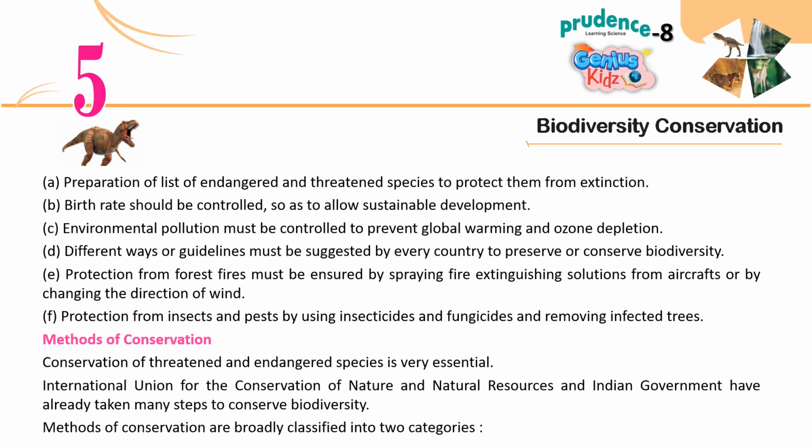E. Protection from forest fires must be ensured by spraying fire extinguishing solutions from aircrafts or by changing the direction of wind. F. Protection from insects and pests by using insecticides and fungicides and removing infected trees. Methods of conservation. Conservation of threatened and endangered species is very essential. International Union for the Conservation of Nature and Natural Resources and Indian government have already taken many steps to conserve biodiversity. Methods of conservation are broadly classified into two categories.